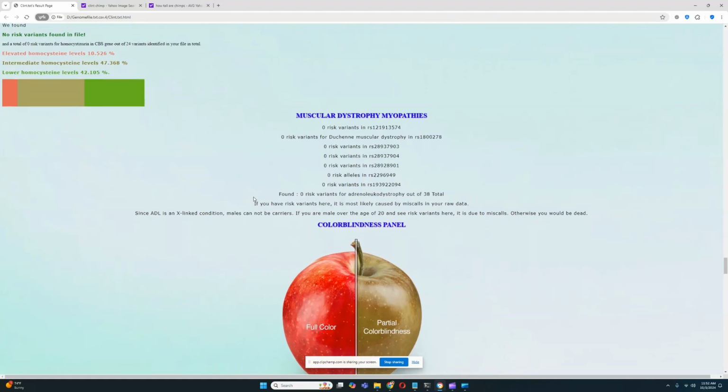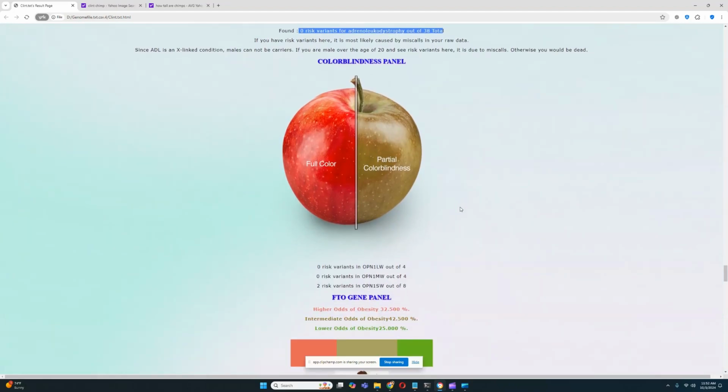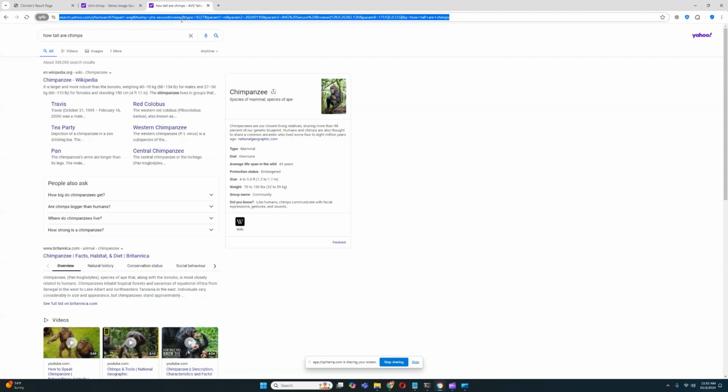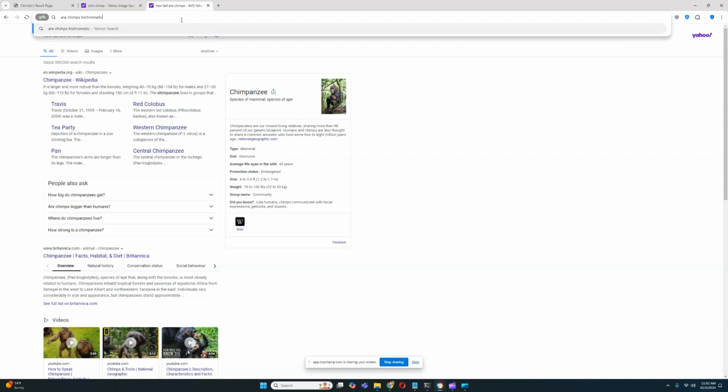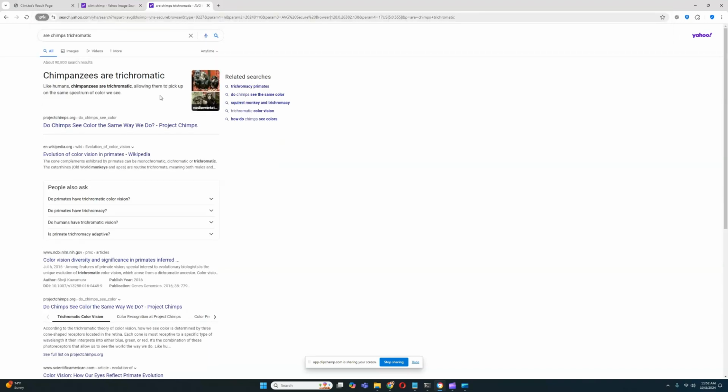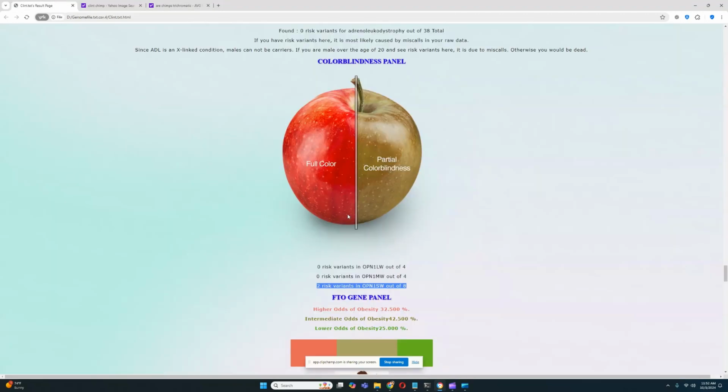Okay. Muscular dystrophy, myopathy, got no risk variance for anything here. No risk variance for ADL. For the color blindness panel, he has two risk variants for color blindness in OPN1SW. Wow, that's very interesting. So he does have the risk variants for color blindness that are on the seventh chromosome. And do chimps have the ability to see three colors, trichromatic vision? Hold on. Are chimps trichromatic? Okay, wow. So chimps are trichromatic, and they do see all the colors that we see as well.